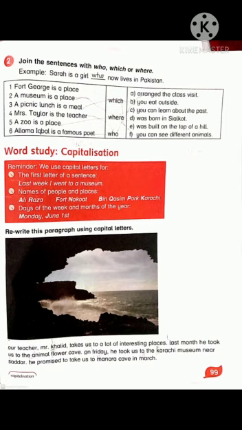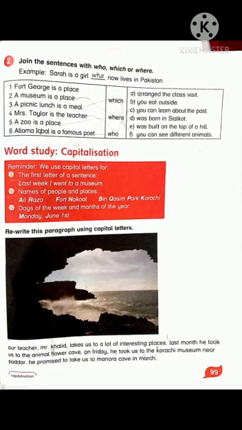Takes us to a lot of interesting places. Full stop. After the full stop, last: cut down small l and make it capital. Last month he took us to the Animal Flower Cave. It is the name of the place, so cut small a of animal and make it capital, and small f also make it capital F, and small cave also cut it and make it capital.